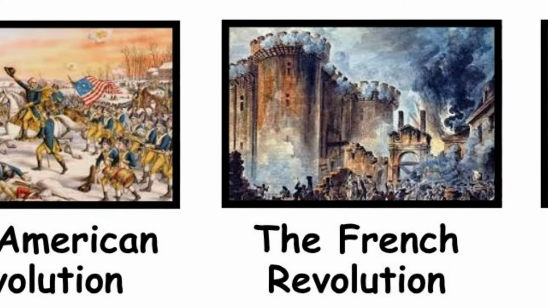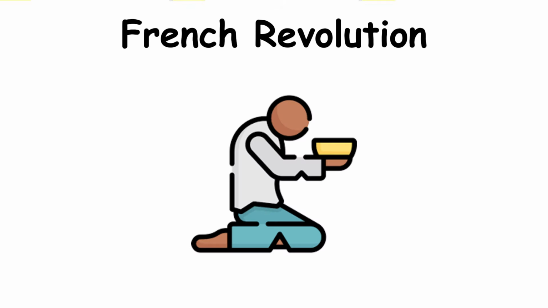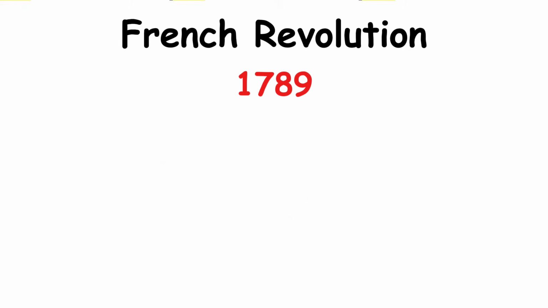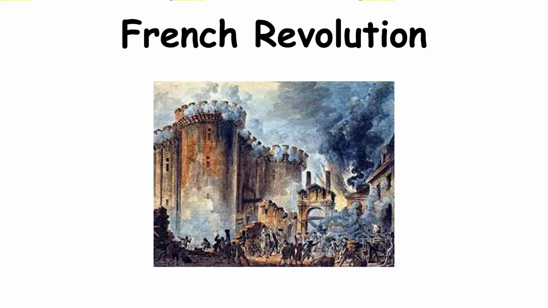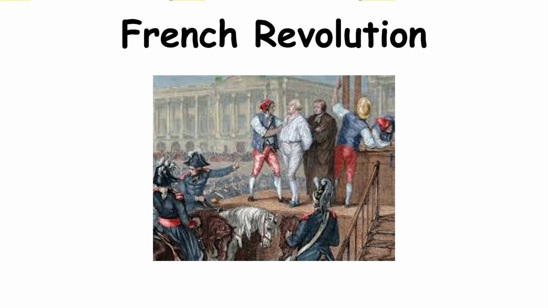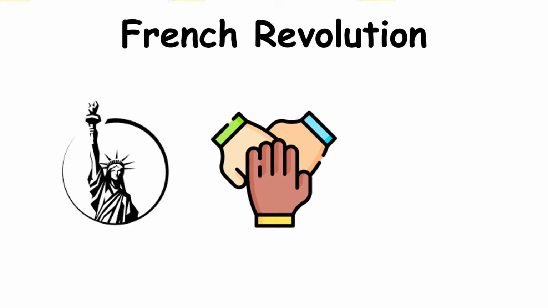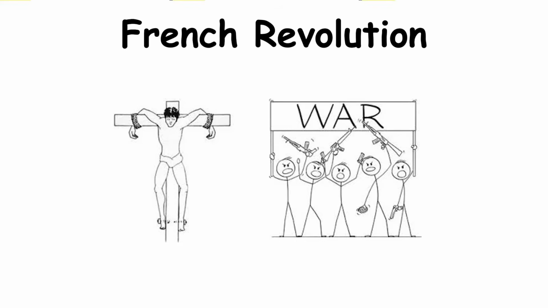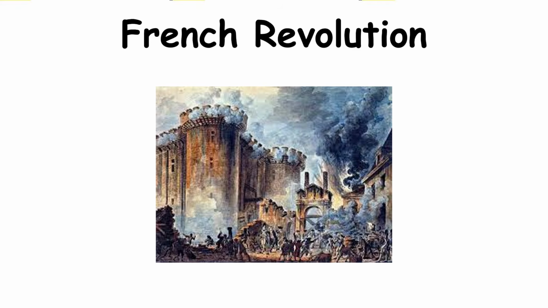The French Revolution. The French people lived in extreme poverty, while the monarchy and nobility lived in luxury. In 1789, starving citizens stormed the Bastille, symbolizing the fall of royal tyranny. The revolution abolished monarchy, executed King Louis XVI, and introduced radical ideas: liberty, equality, fraternity. But chaos followed: mass executions, wars, and eventually Napoleon's rise to power. Still, the revolution changed the course of history, spreading democratic ideals across Europe.